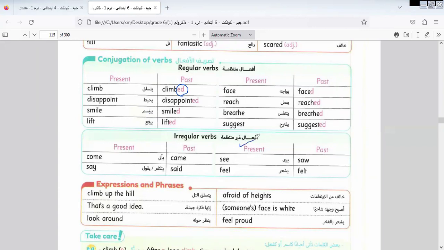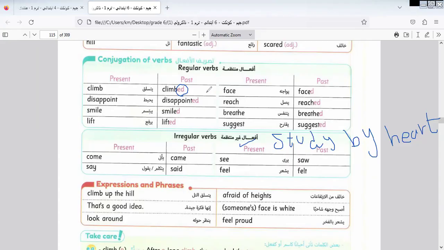So irregular verbs must be what? Must be studied by heart. I will write it for you because I would like you to study it by heart. It's important to do so. Study by heart, like what? Like a timetable. Come, came, say, said, see, saw, feel, felt.